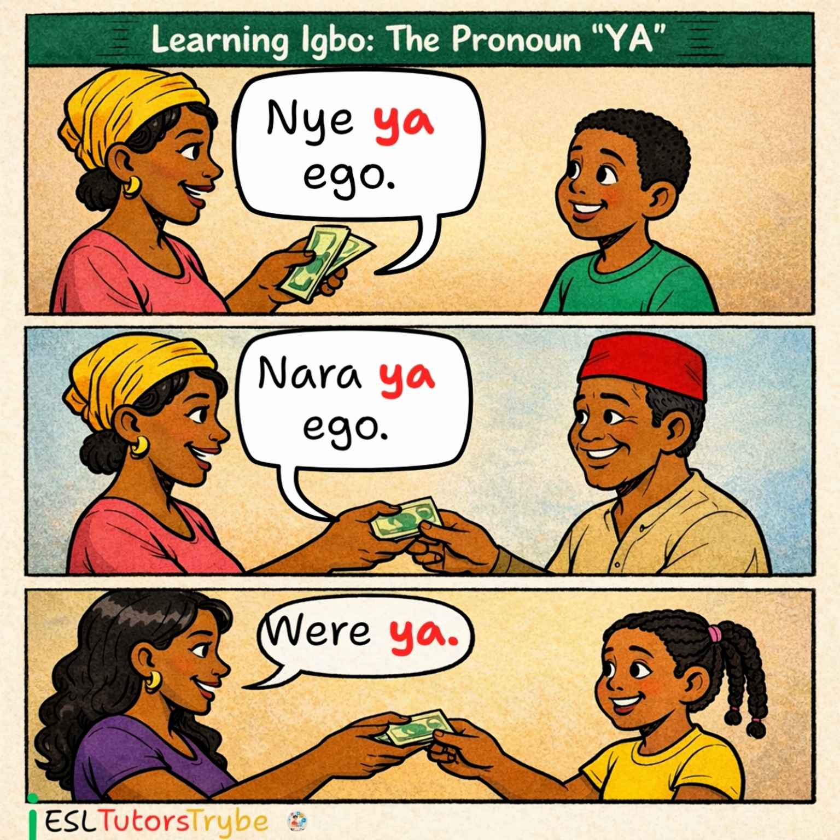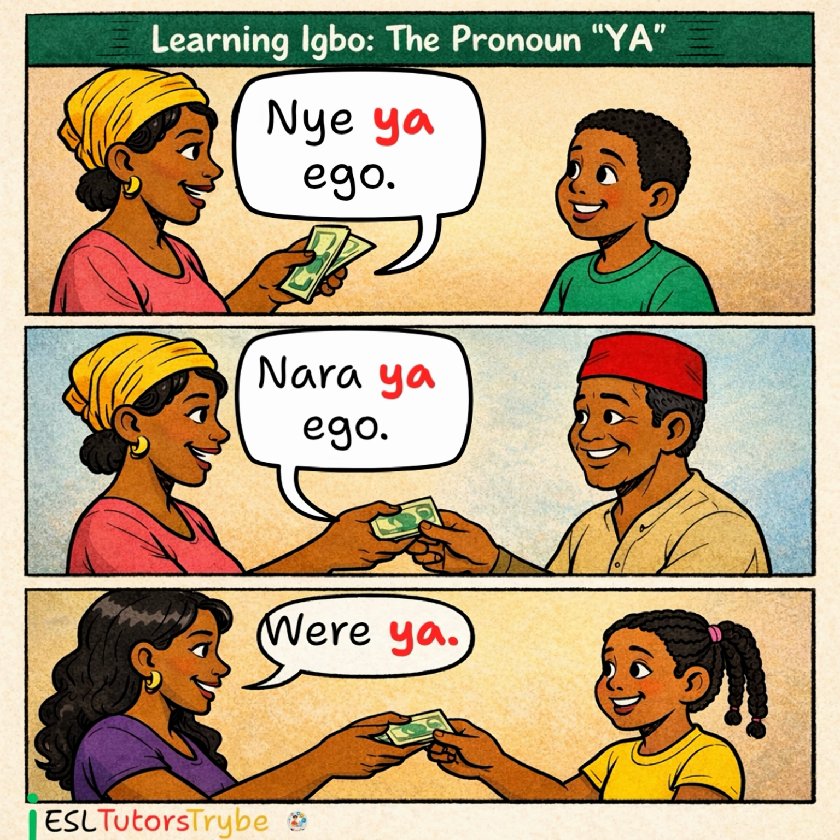Ngwa kwuo ya. Ya in Igbo pụtara him, her, or it. Ya is the object pronoun for he, she, or it. You can say nye ya ego, give him or her money. Nye is give. Ya is him or her. Ego is money. You can also say nara ya ego, collect money from him or her.